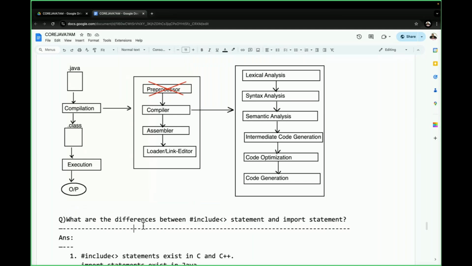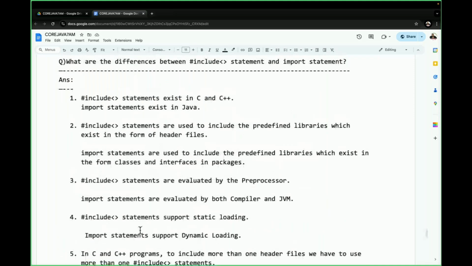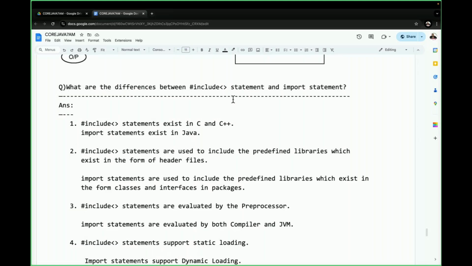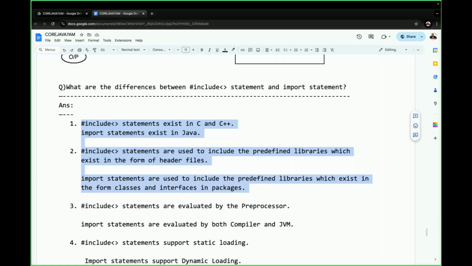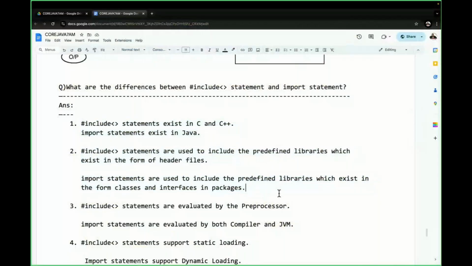Now we have to understand the points. What are the differences between the hash include statement and the import statement? Almost four to five differences are given. Now try to understand. Hash include statements exist in C and C++. Import statements exist in Java. Hash include statements are used to include the predefined libraries which exist in the form of header files. Import statements are used to include the predefined libraries which exist in the form of classes and interfaces in packages.